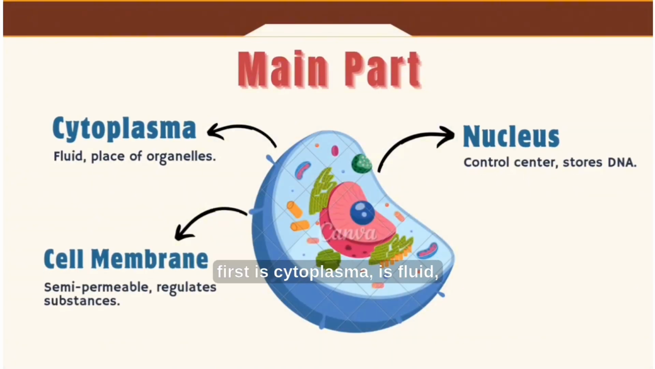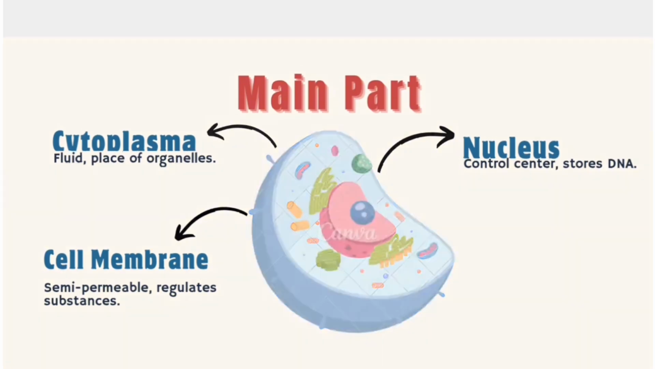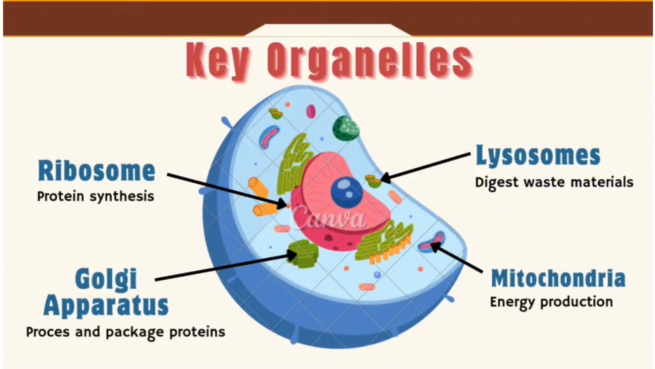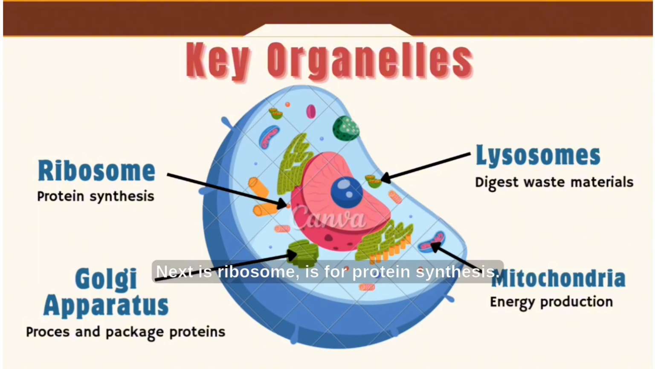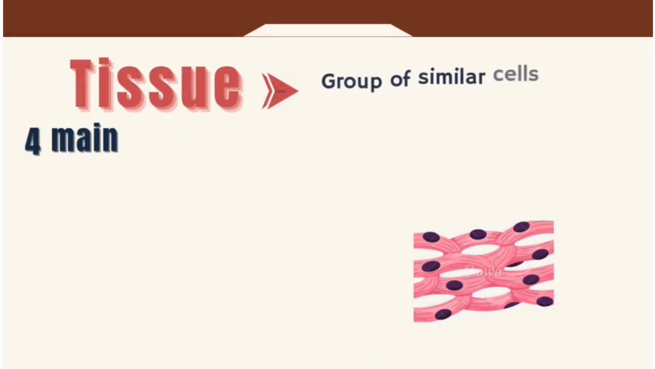The main parts of the cell: first is cytoplasm, the fluid place of organelles. Next is the cell membrane, semi-permeable, which regulates substances. Next is the nucleus, the control center, which stores DNA. Next is the ribosome, for protein synthesis, and then the Golgi apparatus, which processes and packages proteins, and then lysosomes, which digest waste materials. Last is mitochondria, for energy production.